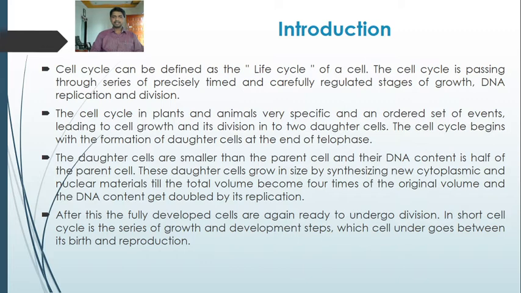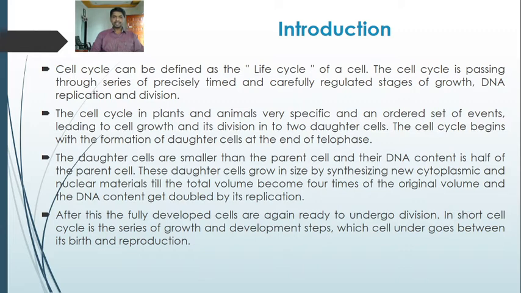After this, the fully developed cells are again ready to undergo division. In short, cell cycle is the series of growth and development steps which a cell undergoes between its birth and reproduction.